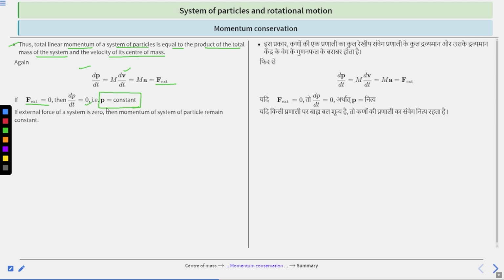So if the external force on a system is 0, then the momentum of the system of particles remains constant. Clear? This is the important concept, and mathematically we can explain it from this. Clear?